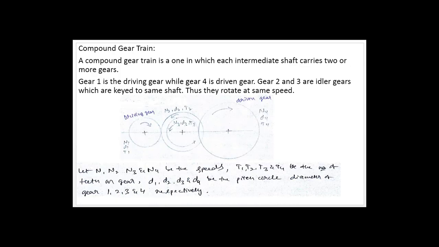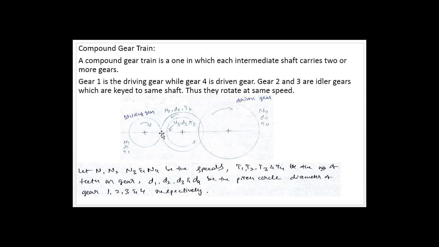Next, let us move to the compound gear train. A compound gear train is a gear train in which each intermediate shaft carries 2 or more gears. Yes, in this case, that intermediate shaft will carry 2 or more gears. If the shaft carries only one gear, then that will be called a simple gear train. If that intermediate shaft carries 2 or more gears, that will be called a compound gear train.